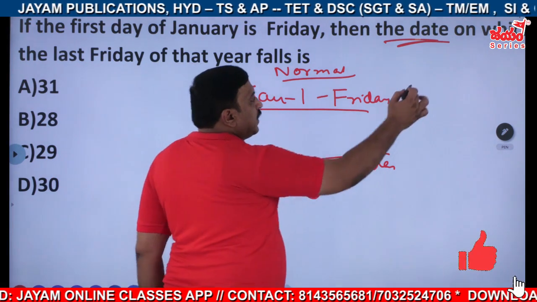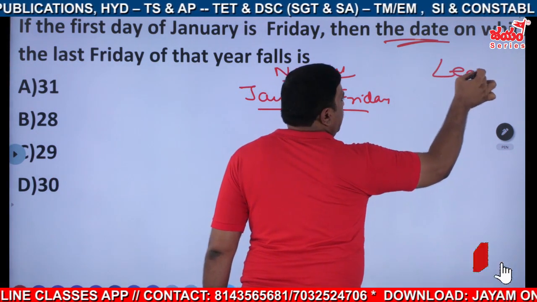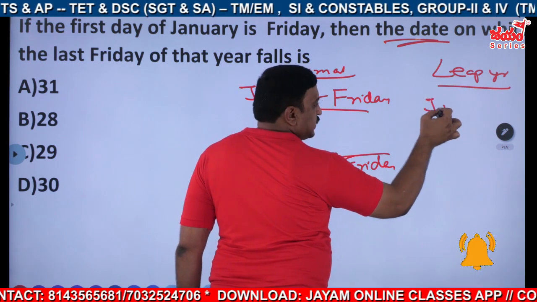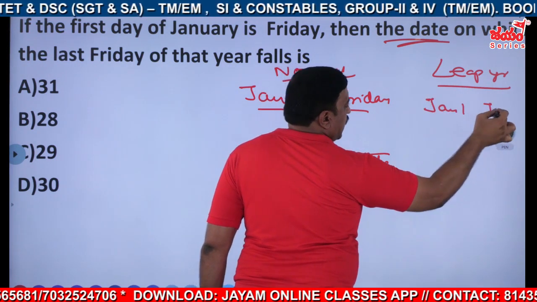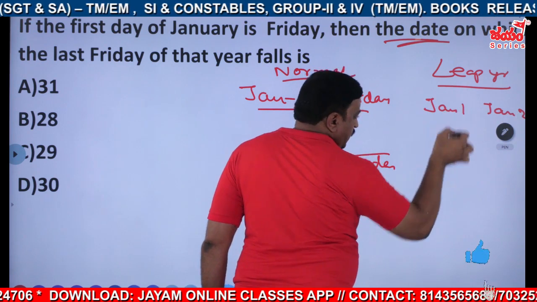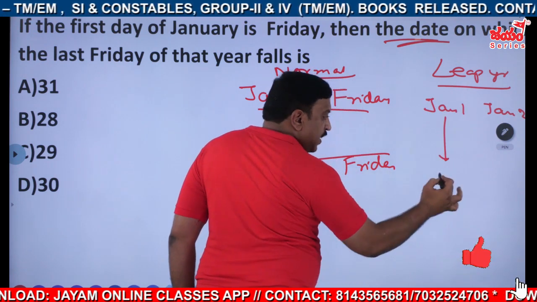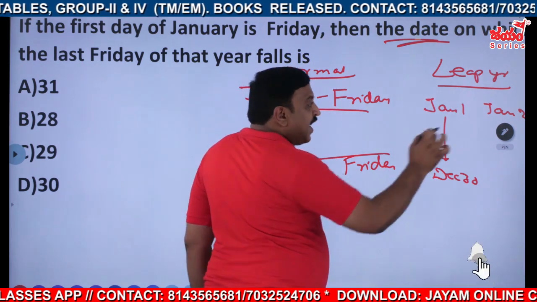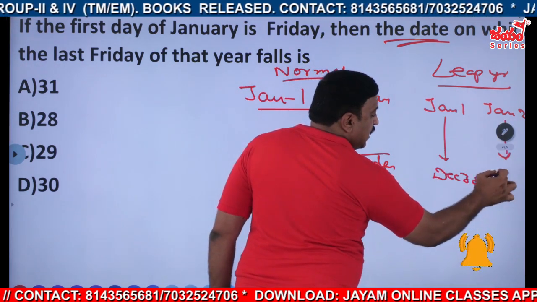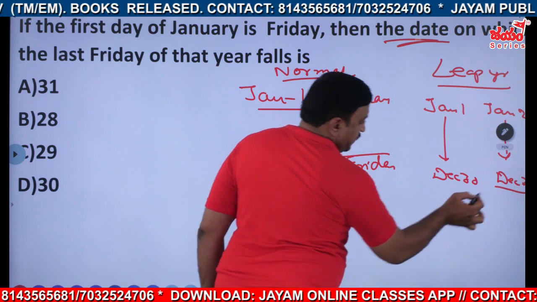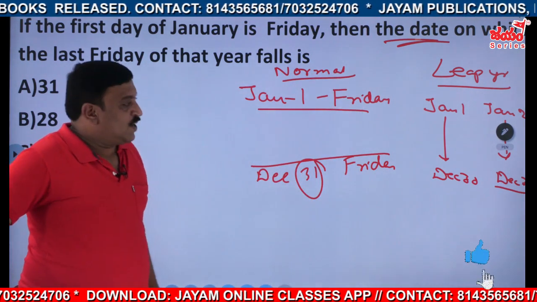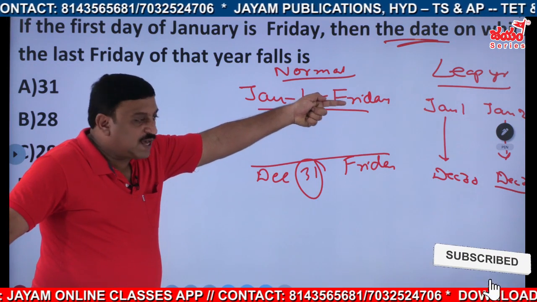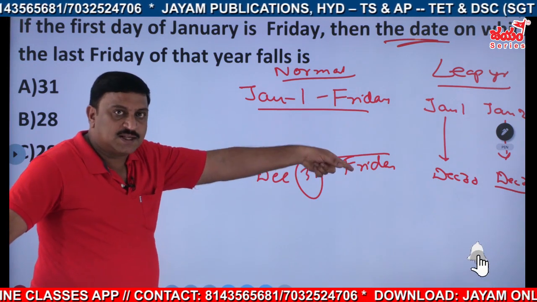But for a leap year, it varies. We just discussed January 1st, January 2nd, and the corresponding day will appear on December 30th, not 31st. So if it is a leap year, it is January 1st and December 30th, and 30th is the answer.